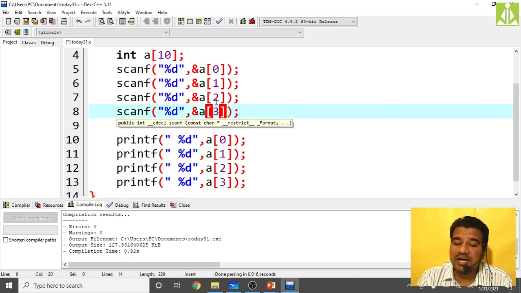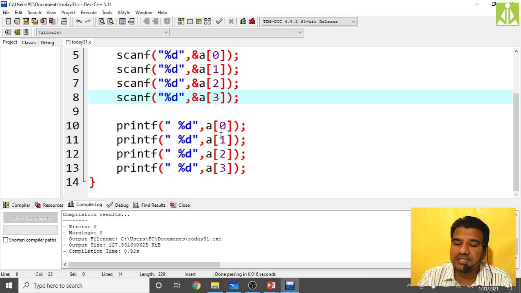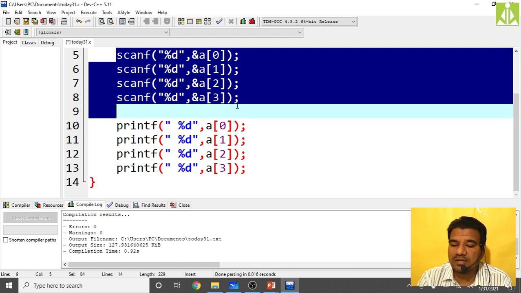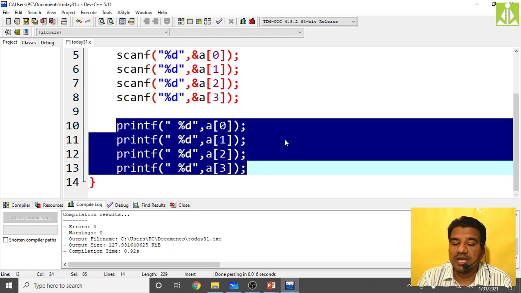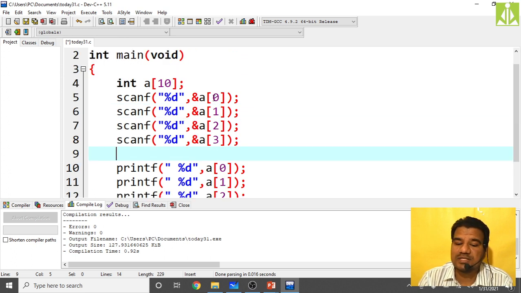When you're changing these indexes, from 0 to 9, that is 10 scanf statements I have to write, and 10 printf statements I have to write. This is to read the values from the keyboard and this is to print the values on the output screen. So when you are reading the values and printing the values, simply what is changing in all your scanf and printf statements is just the index. You can see 0, 1, 2, 3, it is increasing. Like how a counter value will increase within a loop, in that same manner your index value is increasing, isn't it?